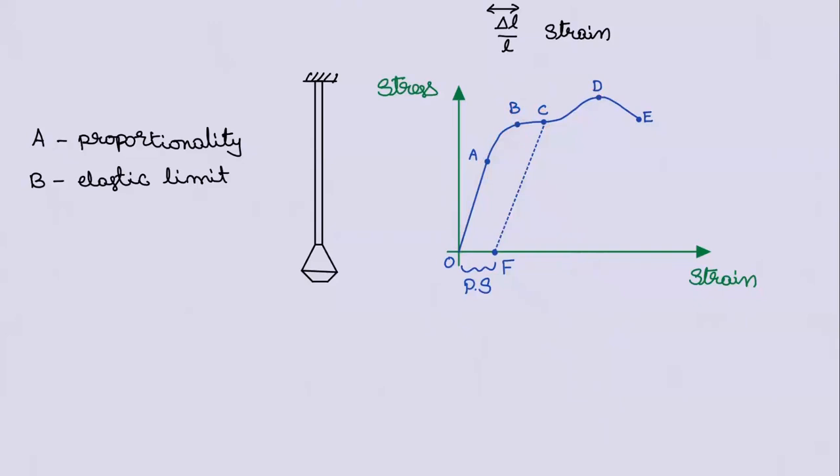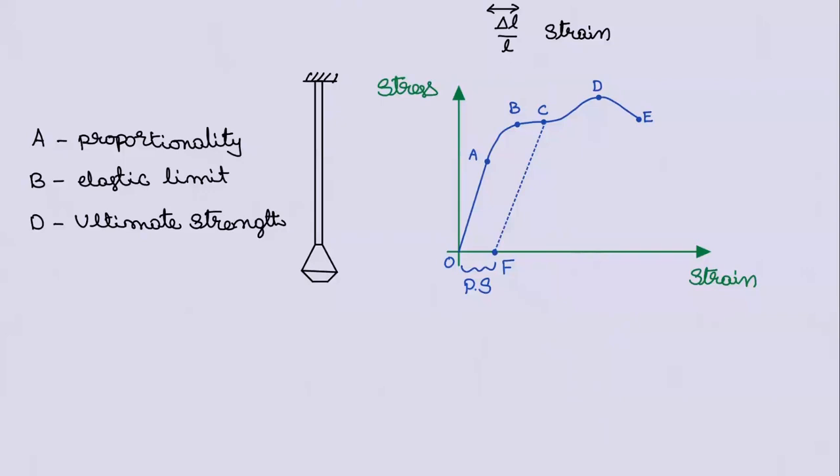D is ultimate strength. Sir, what about C? C is not a special point. C is some random point above B, below D. Okay, so D is ultimate strength.